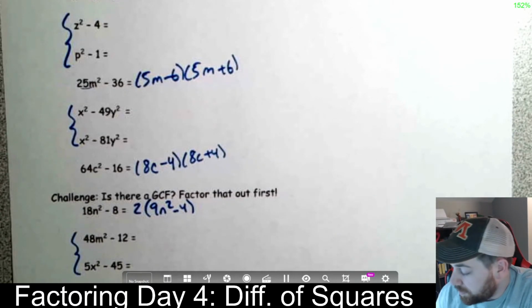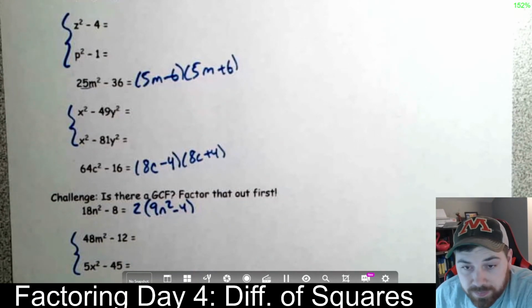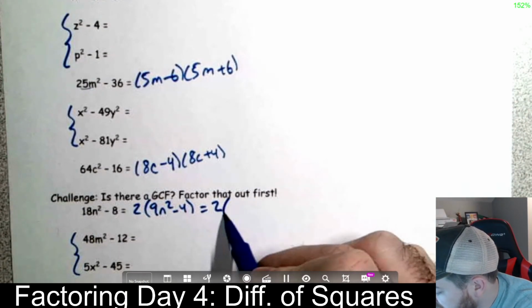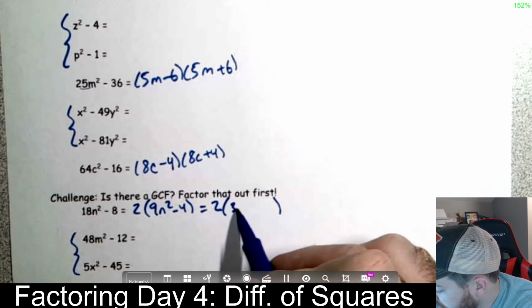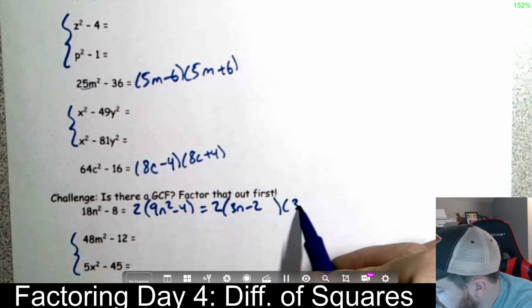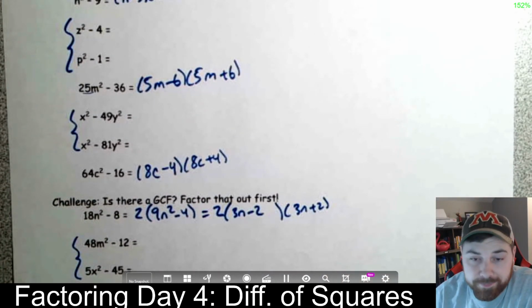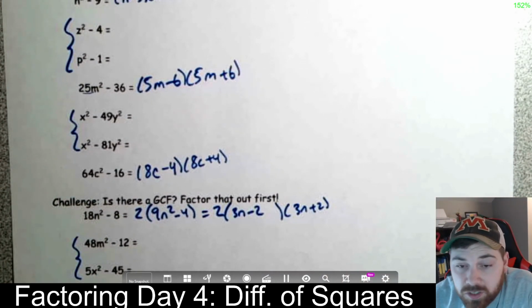The square root of 9 is 3, the square root of 4 is 2. So we get to actually keep going and factor the inside. So we have that 2 out front, 3n minus 2, 3n plus 2. The 2 stays out front, and then we do the thing that we learned today.